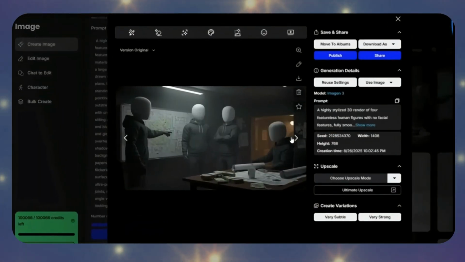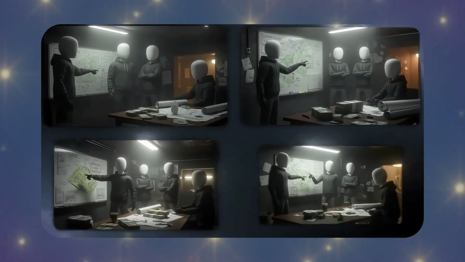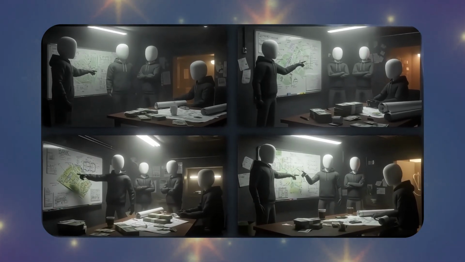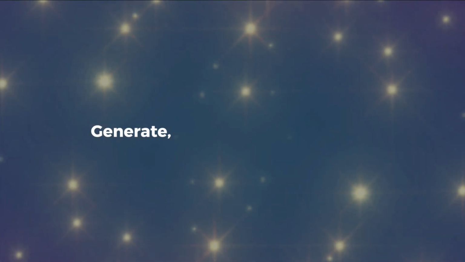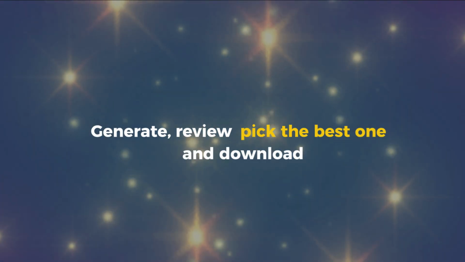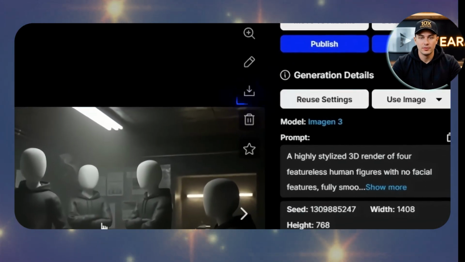Alright, the images are done generating, and honestly, they look really solid. The lighting is cinematic, the characters look consistent, and the overall vibe matches exactly what we're going for. Now you might get 1 or 2 images that don't quite fit the prompt. That's fine. Just ignore those and focus on the ones that work. Head to the top right corner and click Download Original.